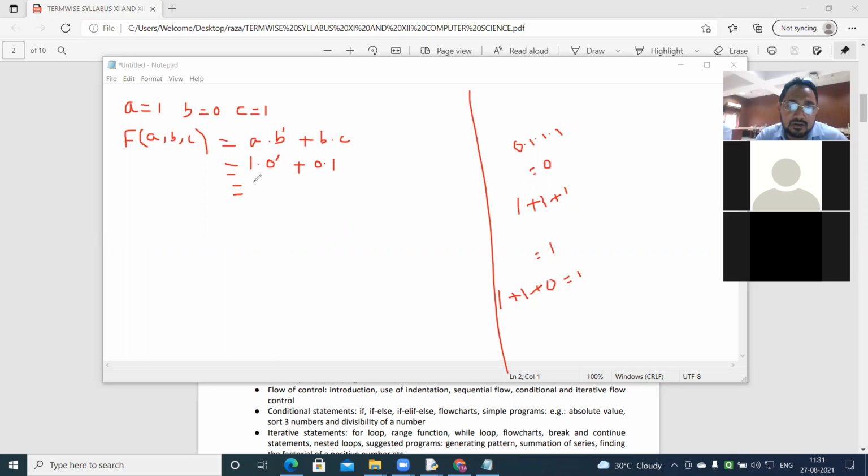So this result is now 1 dot NOT 0, which is 1, plus 0 dot anything is 0. I told you the result long ago, in 1 second.